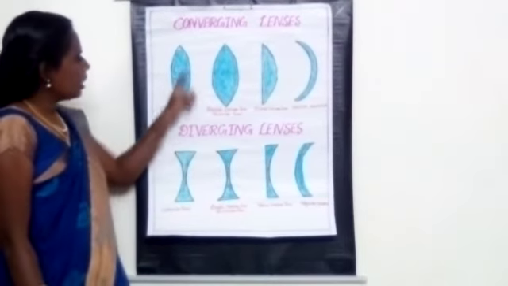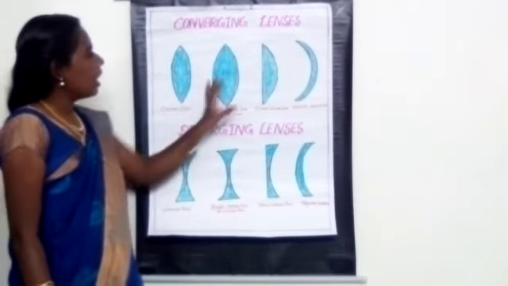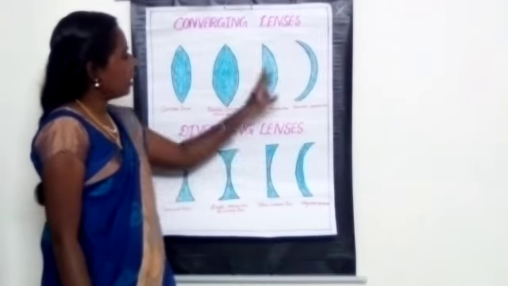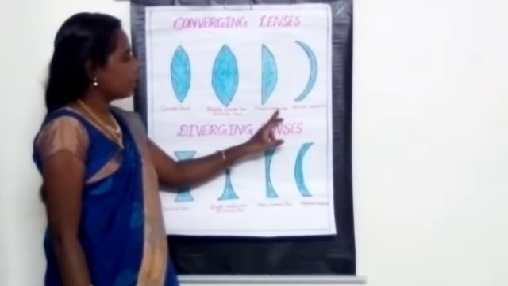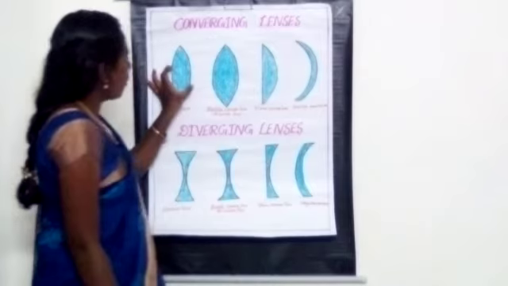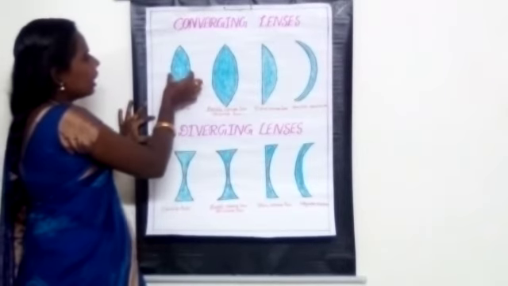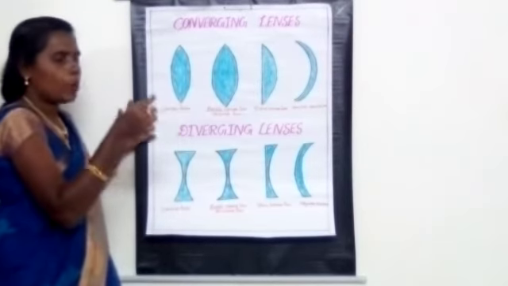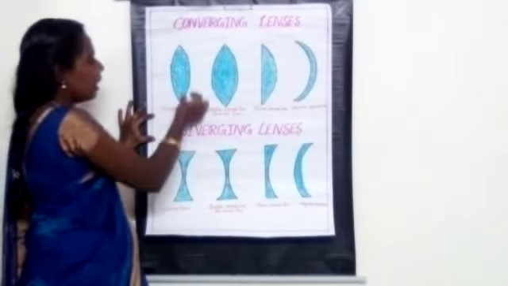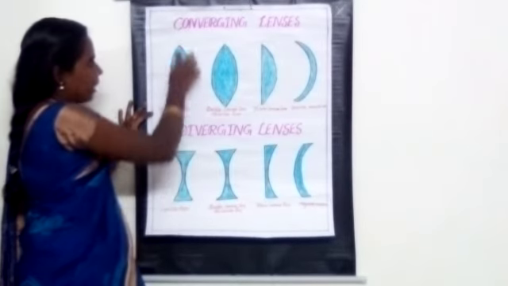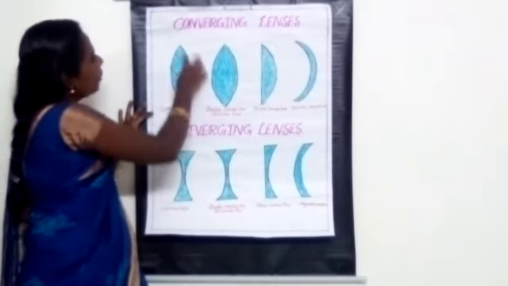See here, this is the convex lens, called the double convex lens. And here it is the plano convex lens. If you observe this picture, you can identify that the convex lens is thicker in the middle. The middle portion is thicker than the edges. So the refracting surface is curved outwards.